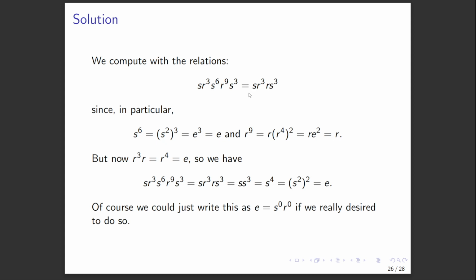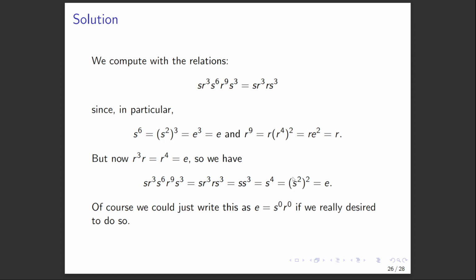Okay, so in particular, this simplifies just to SR cubed times R times S cubed. But hold up, R cubed R is just R to the 4th, which is E. So the middle drops out, and now we have S times S cubed. Well, that's just S to the 4th.